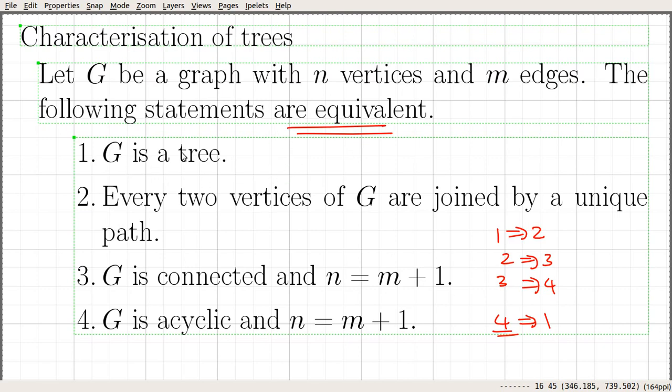That says G is a tree if and only if G is connected and n equal to m plus 1, or G is acyclic and n equal to m plus 1, if and only if every 2 vertices of G are joined by a unique path, and so forth. These 4 statements give us a characterization of trees. We will look into some more properties of trees in the next few videos.